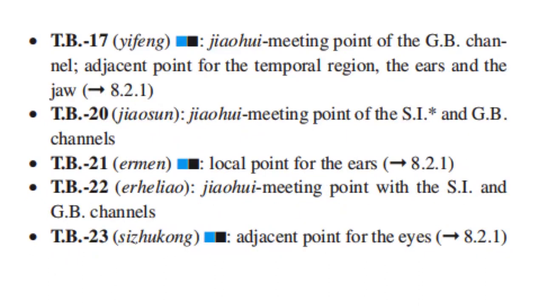TB17, Hui meeting point of the GB channel, adjacent point for the temporal region, the ears, and the jaw. TB20, Hui meeting point of the SI and gallbladder channels. TB21, local point for the ears. TB22, Hui meeting point with the SI and GB channels. TB23, adjacent point for the eyes.